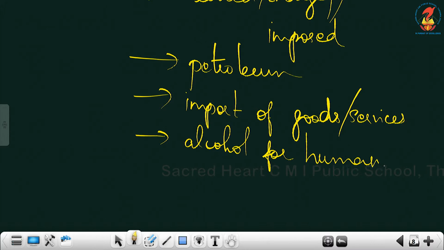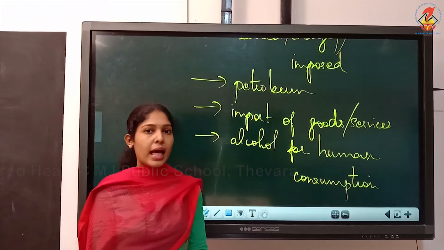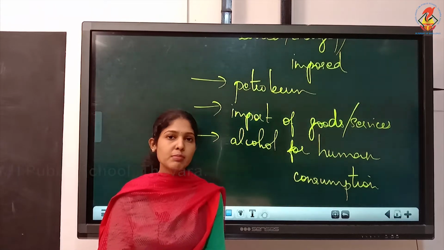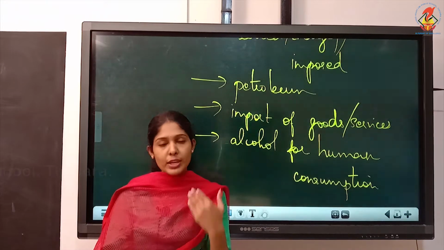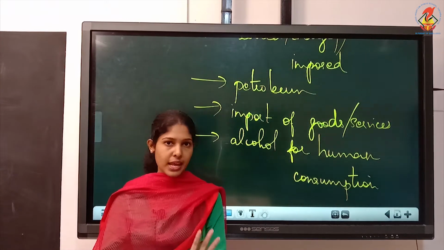These items are exempted from GST, goods and services tax. That you must remember: petroleum, alcohol and import of goods and services. These items are exempted, meaning these items will not have GST.